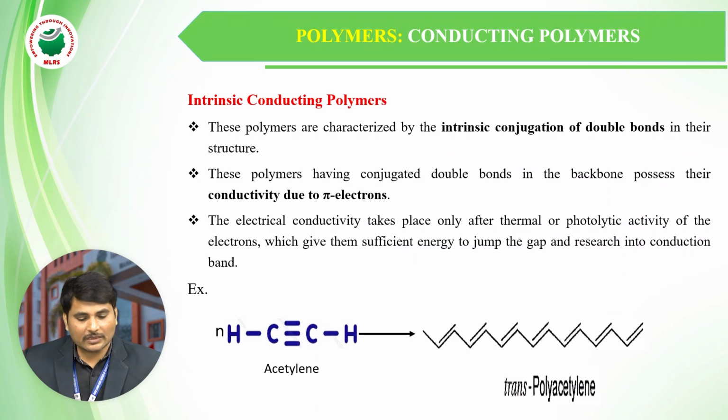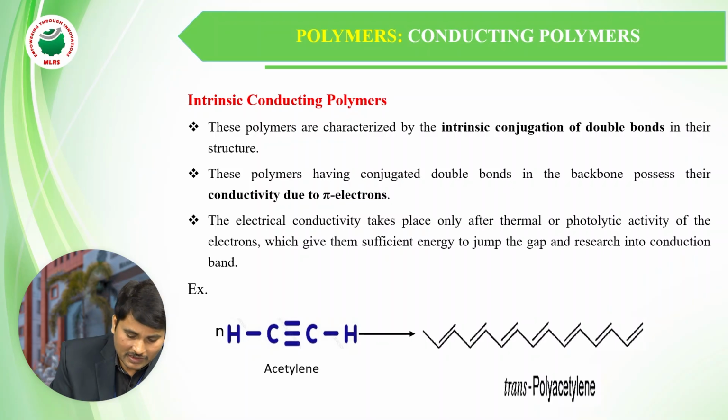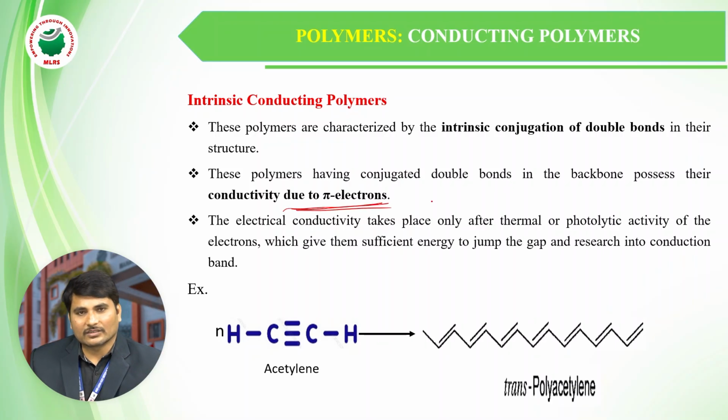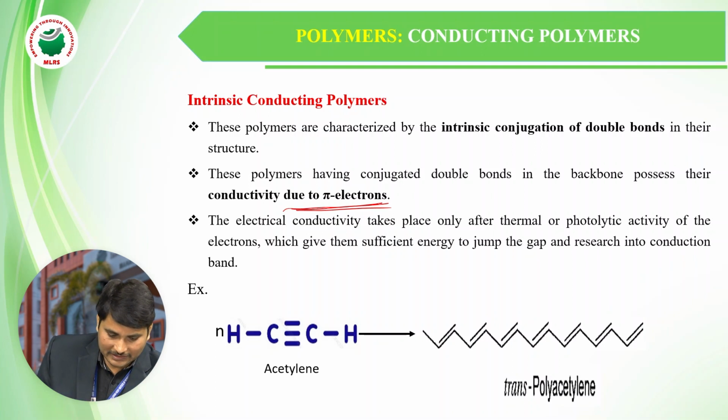Now we will see about the intrinsic conducting polymer. Already we told you intrinsic conducting polymer happens due to the pi delocalized electrons. When the pi delocalized electrons are present in that polymer, they are responsible for the electricity.